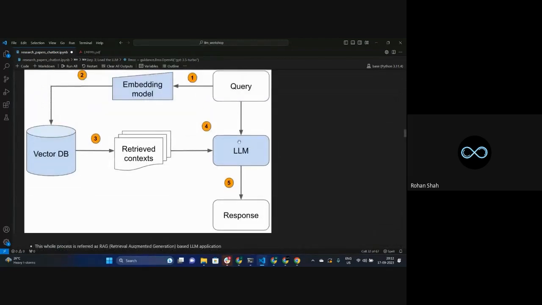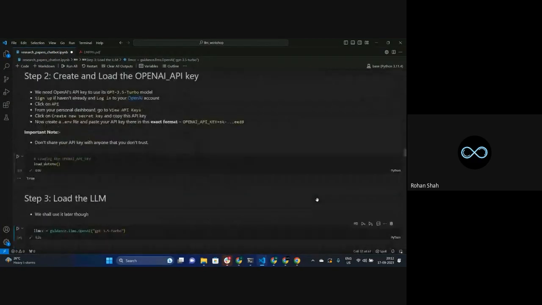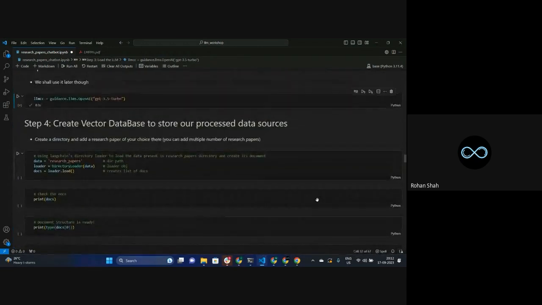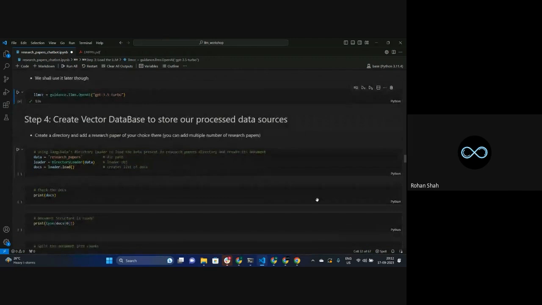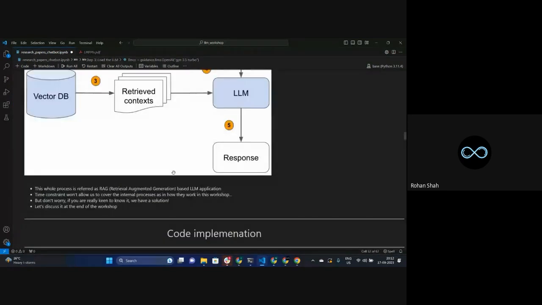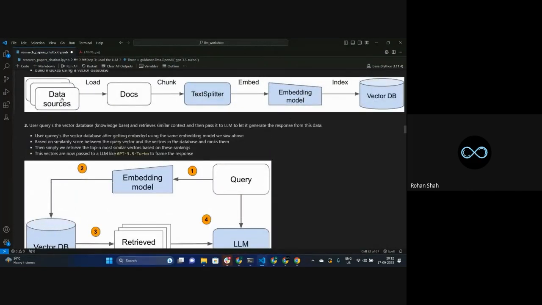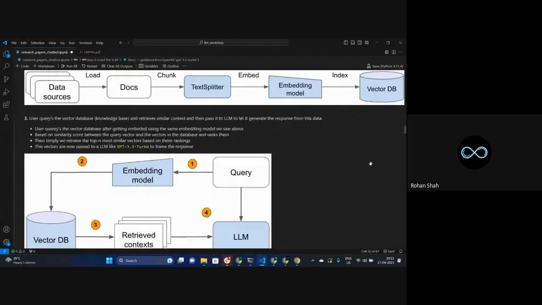Okay, but now before we come to this step, we have to follow this whole process. This whole process is something that I'm going to show you in the format of coding. All right. Because of the time constraint, I might have to hurry up a little bit, but let's see how much I can explain. All right. So our main task is to go through all of this process. Now, how is this process going to be done? Loading, then breaking it into chunks, and then embedding it and storing it into the vector database. How are you going to do that?